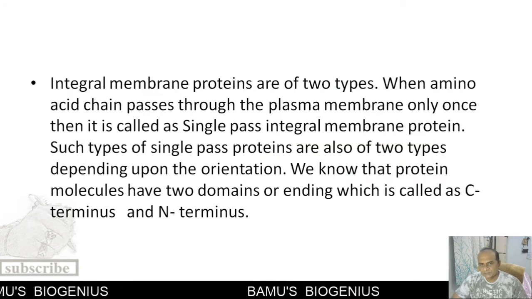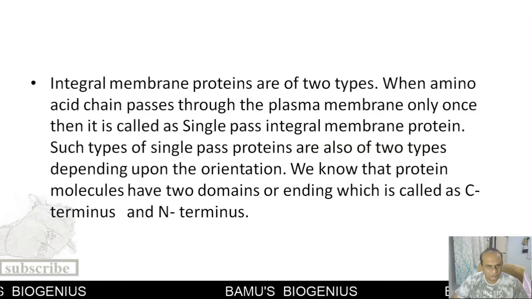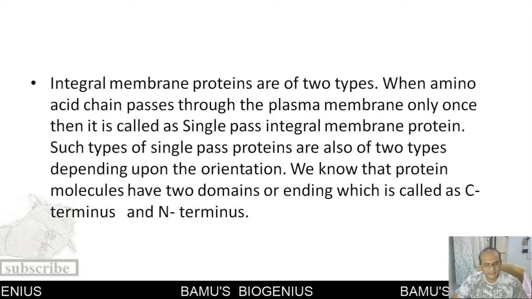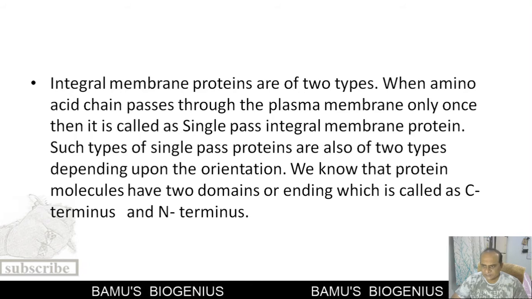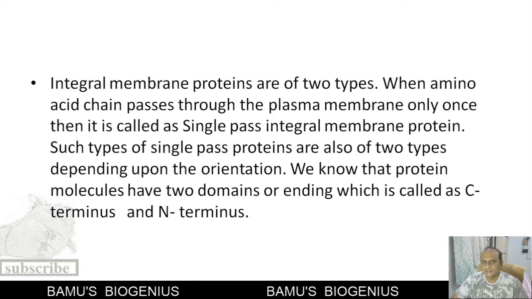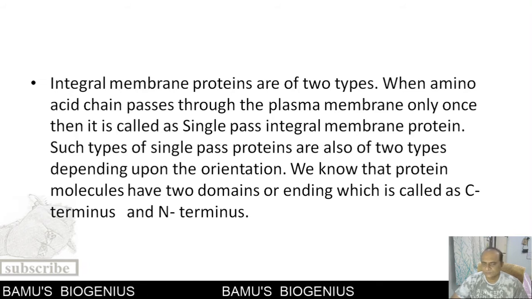Now these integral membrane proteins are of two types. We have already discussed that if the amino acid chain passes through the plasma membrane only once, then it is called a single pass integral membrane protein. If it passes through multiple times, then it is called a multiple pass membrane protein.